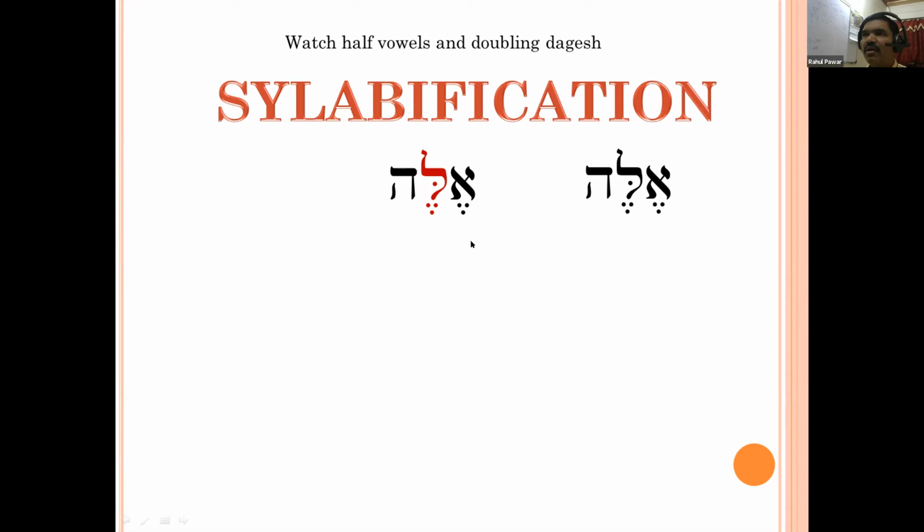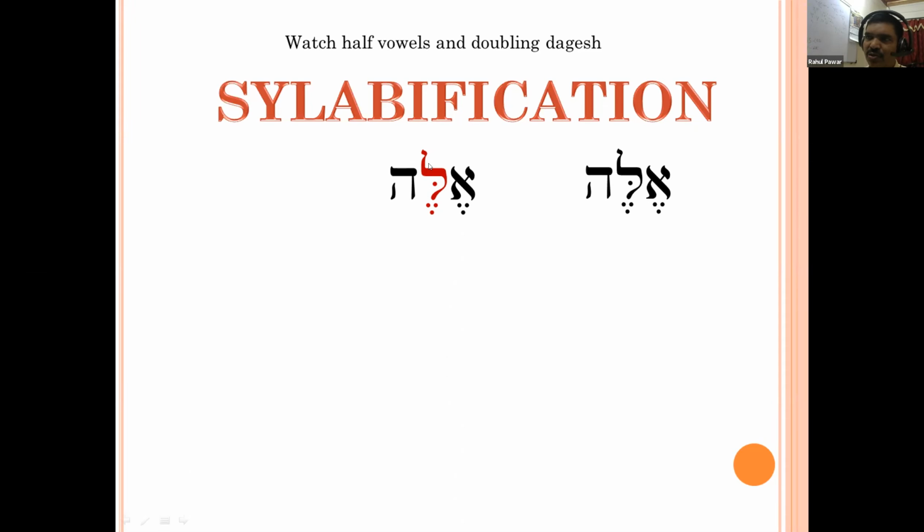Now, in syllabification, the first thing is you have to count the number of vowels. Here the total is two full vowels. Again and again I'm telling you, full vowels, whether short or long, you have to count. Then only can you answer that there are two syllables in this word. Why two syllables? Because there are two full vowels.